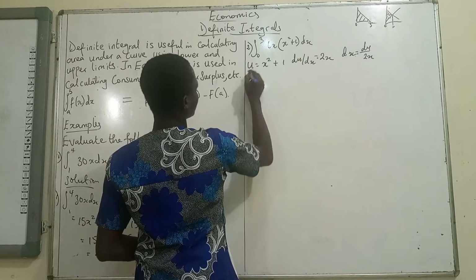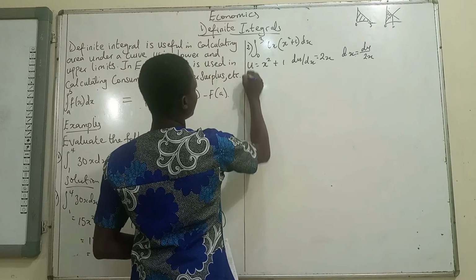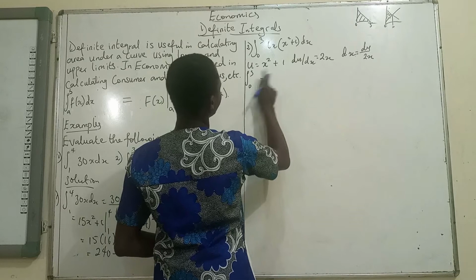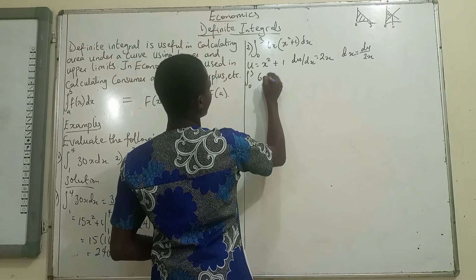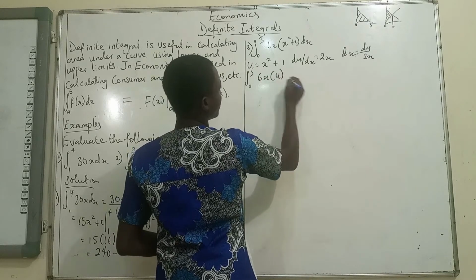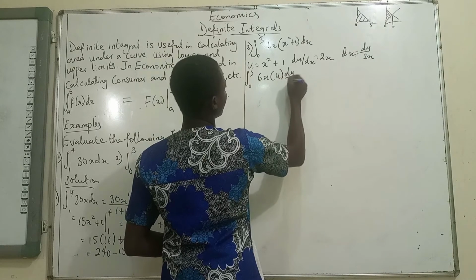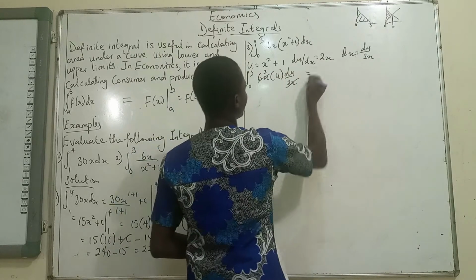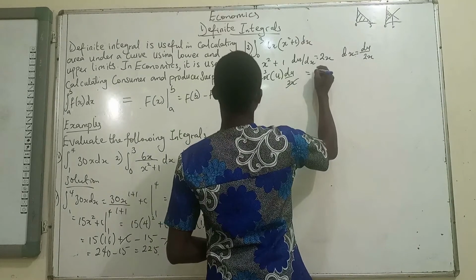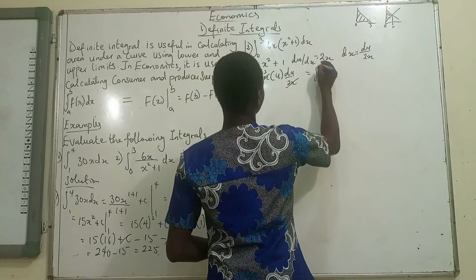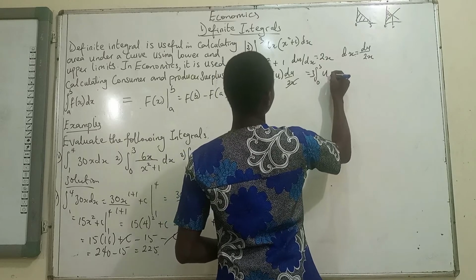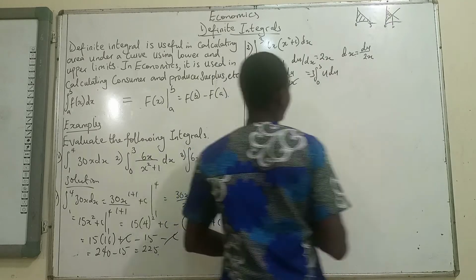So this is going to be equal to 6x into bracket u, then du divided by 2x. The 2x cancels, so we have 3 outside, then u du, integrated from 0 to 3.